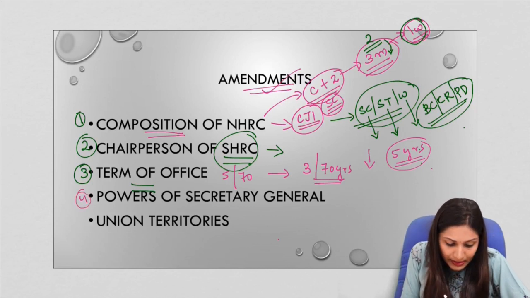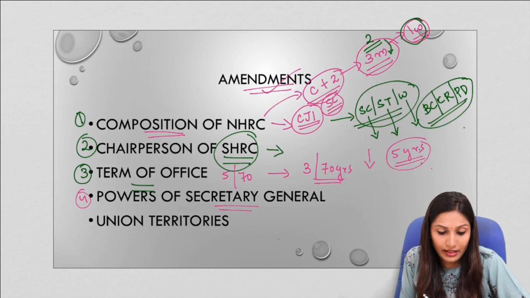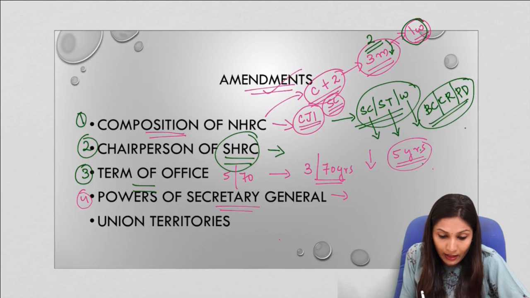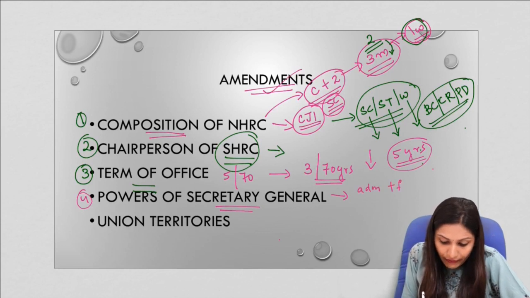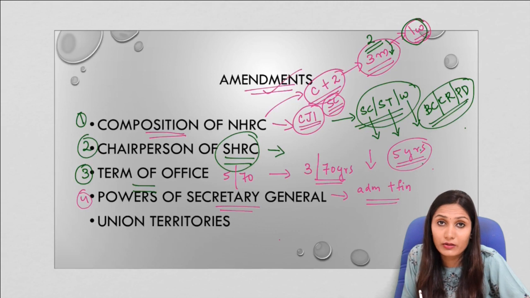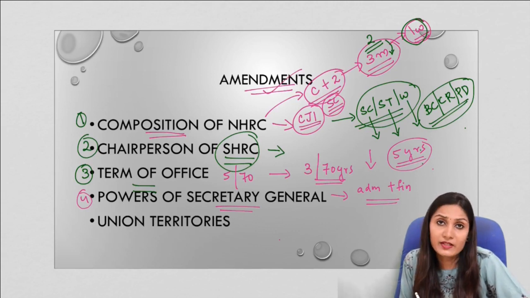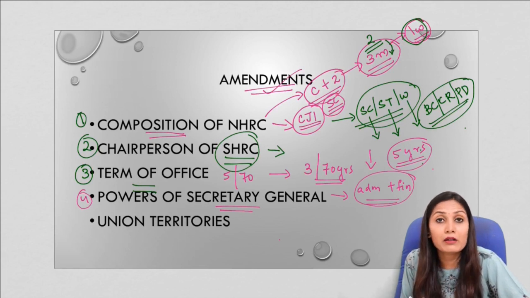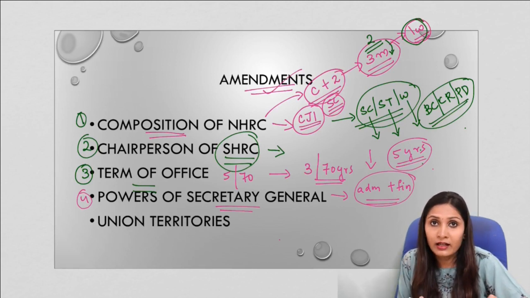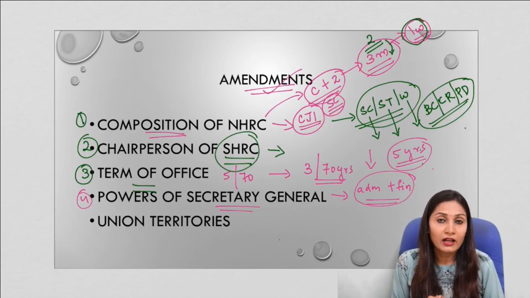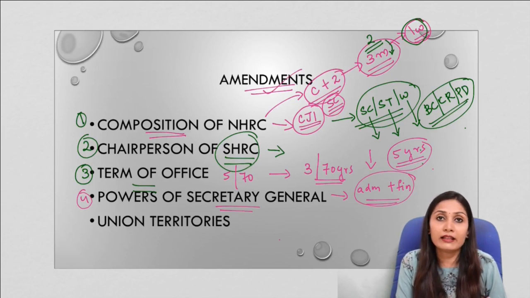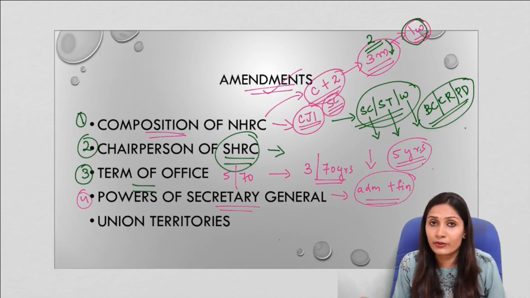Now the fourth amendment is regarding the powers of the Secretary General. This bill allows the Secretary General and the Secretary to handle all the administrative and financial powers except all the judicial powers, subject to the respective chairperson's control. So it provides wider powers to the Secretary General and the Secretary. Earlier the powers had to be delegated. Now all the administrative and financial powers within the jurisdiction of the chairperson fall under the secretary and the Secretary General, except all the judicial powers.